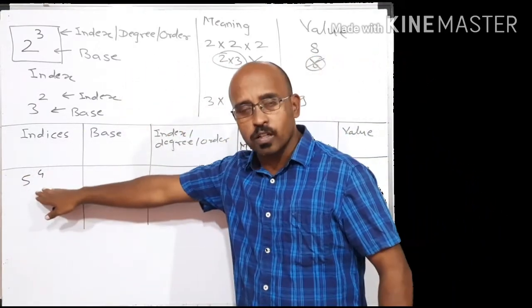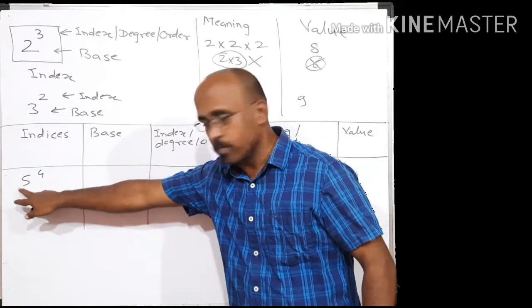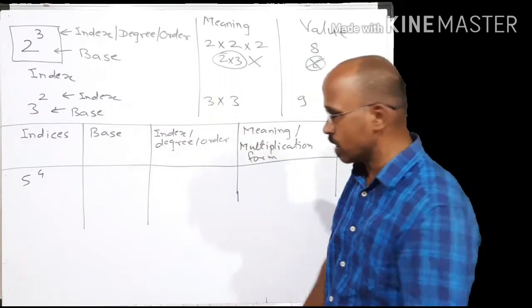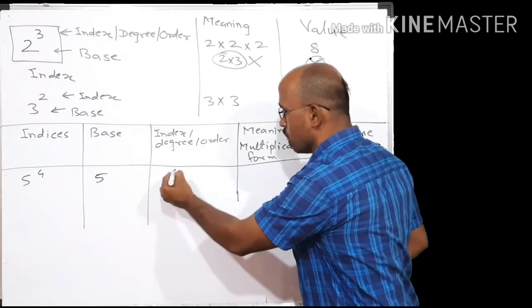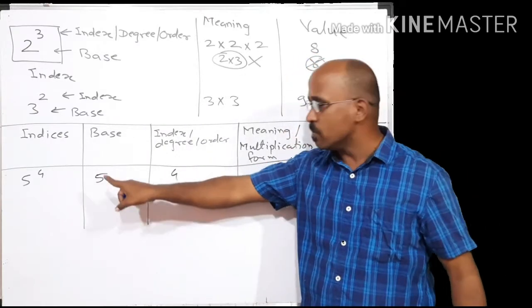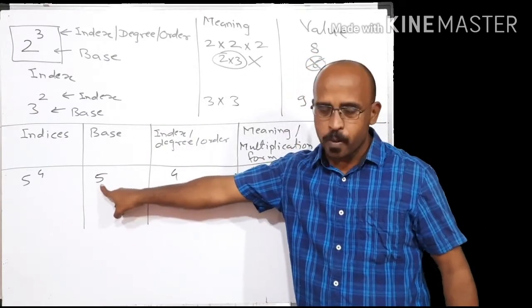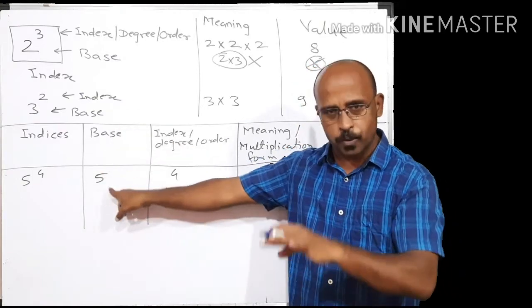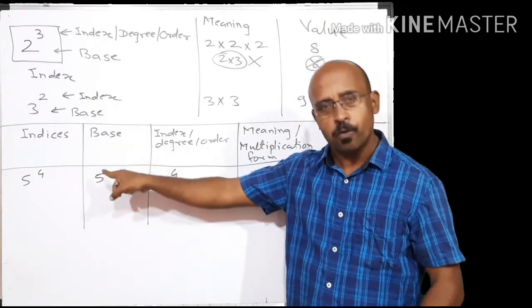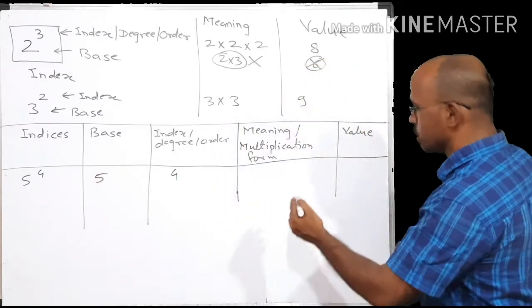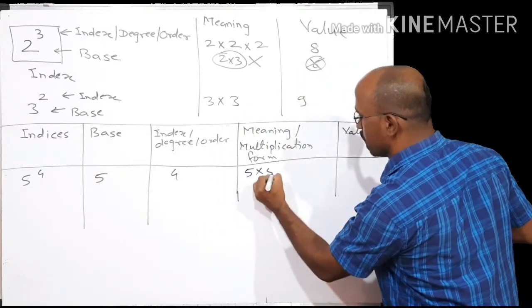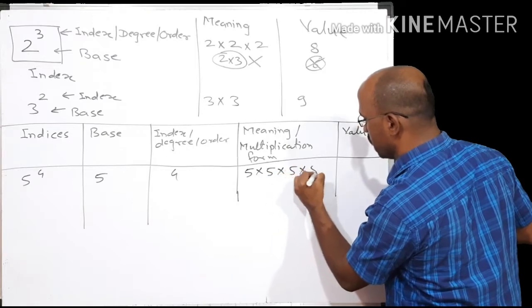So what is the meaning of it? Among these two, what is the base and what is the index? The bottom number, which is at the lower side, is the base, 5, and the index is 4. So what is the meaning? Meaning is multiply this base 5 with itself. How many times? Index times, 4 times. So its meaning is 5 multiplied by 5 multiplied by 5 multiplied by 5.